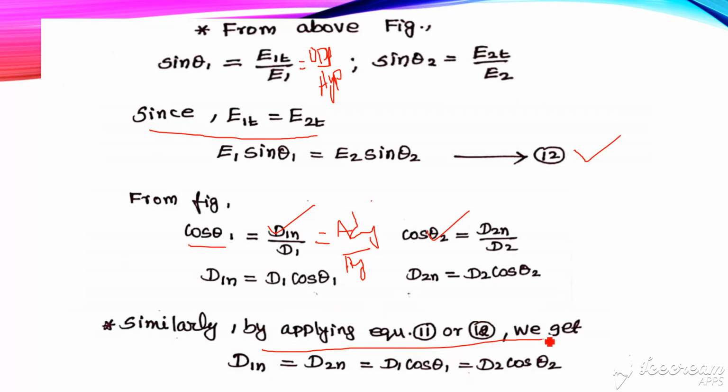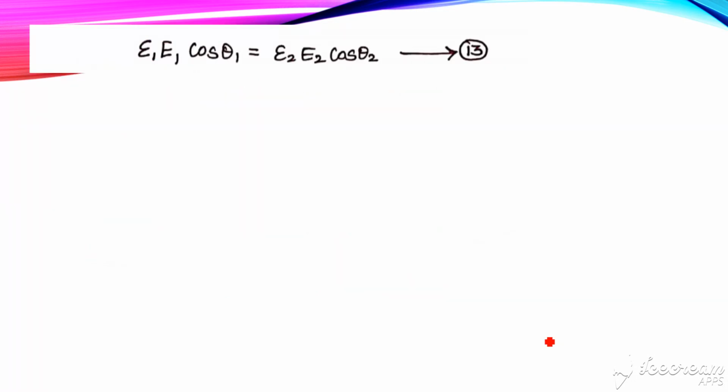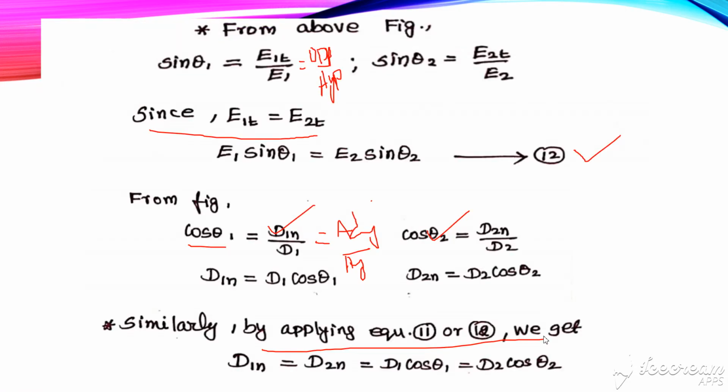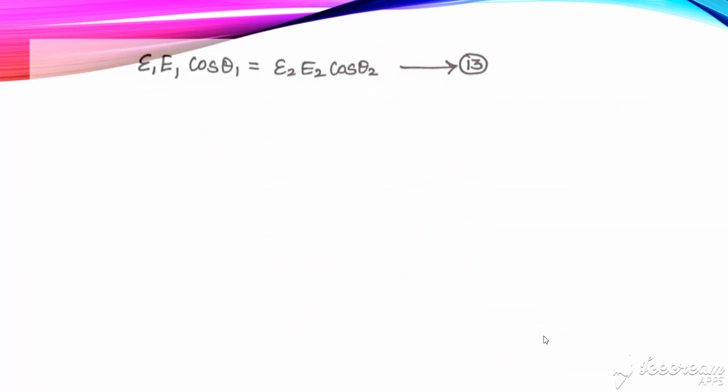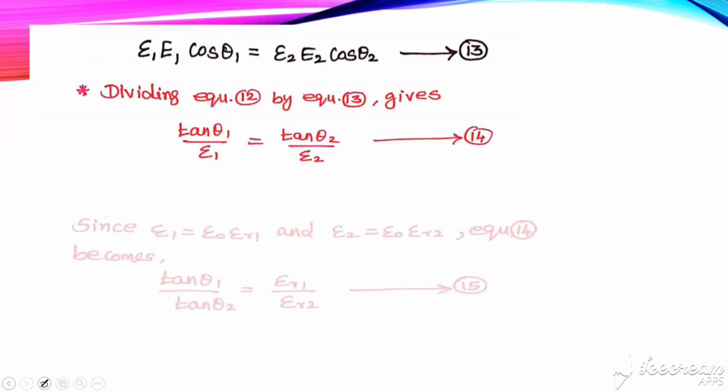Next, we replace D by epsilon E. While replacing D by epsilon E, we get equation number 13. Now divide equation number 12 by 13. Dividing those equations, we get tan theta 1 by epsilon 1 is equal to tan theta 2 divided by epsilon 2.